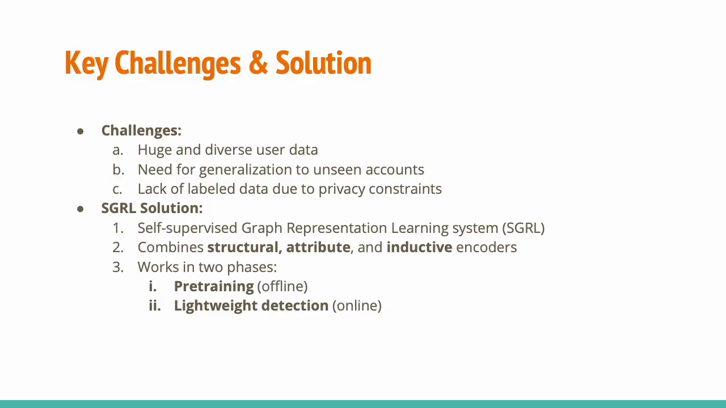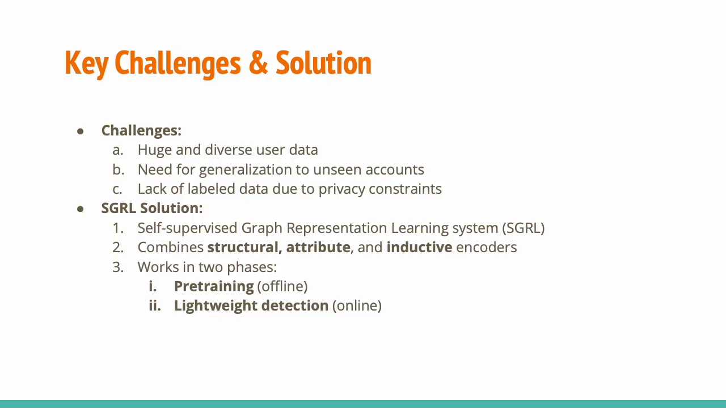So the key challenges, there are three in this paper, which is firstly the user data is huge and very diverse, making rule-based systems very ineffective. And then new accounts are also created every day, so that the system must generalize well to unseen data. And then thirdly, WeChat cannot access private user content due to privacy laws, so labels are extremely limited.